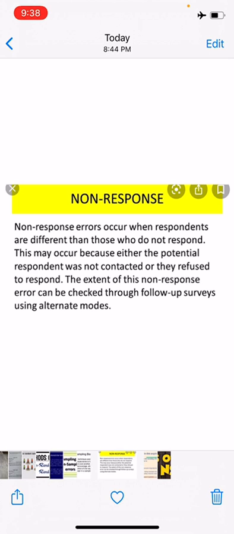In this case, the sample observations may not be representative. So non-response means the interviewer is unable to contact a person listed in the sample, or a person refuses to respond to the investigator.